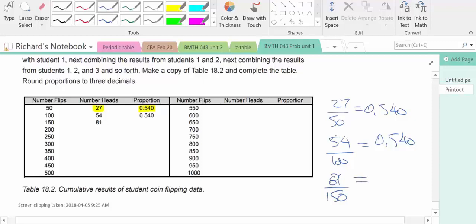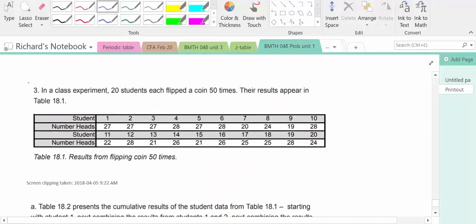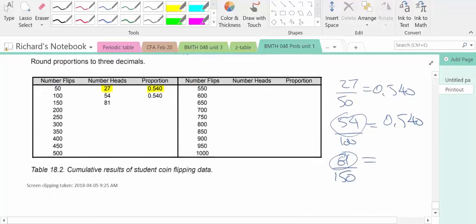Now, how did I get 54 is the question, and how did I get 81? Well, I look at the table. Student number 1 had 27 heads to give a proportion of 0.54. Student number 2 also had 27 heads. 27 plus 27 is 54. Again, that's how we've calculated the proportion. Student number 3 also had 27 heads. So each of these students all had 27 heads.